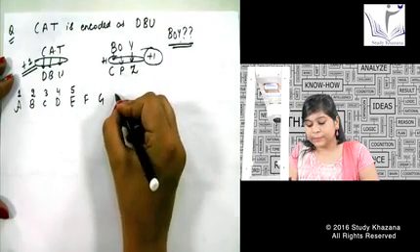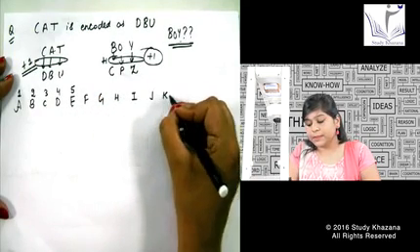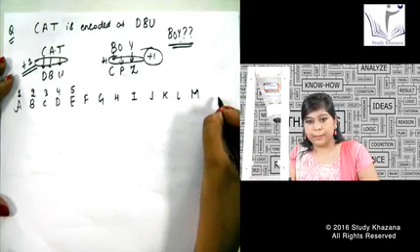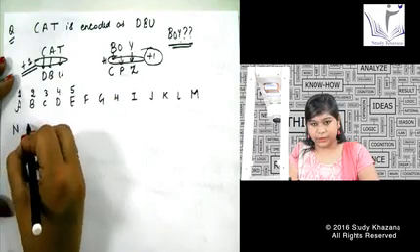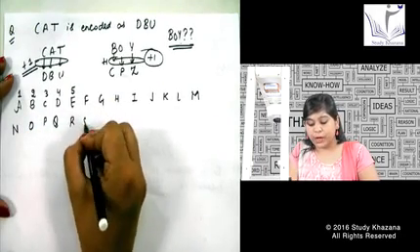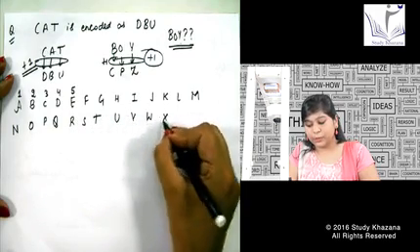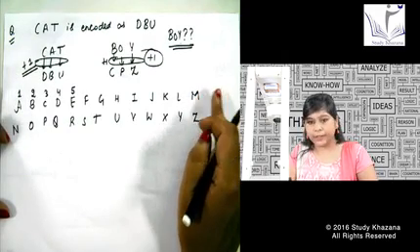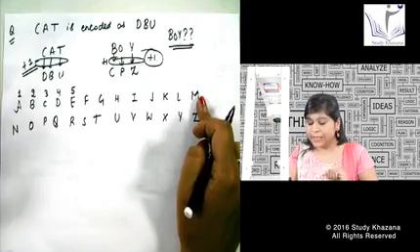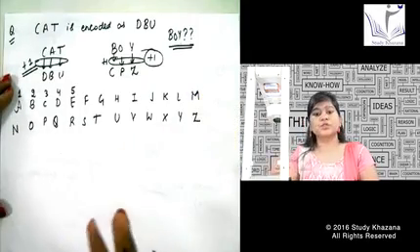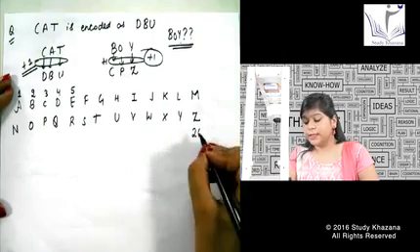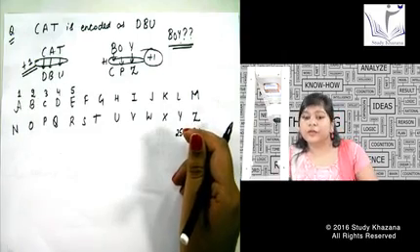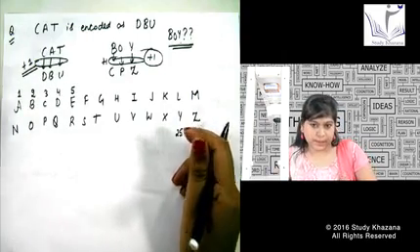Okay, let's see. I write a simple series. See, I am not writing N after this M. I am writing N in the next line. N, O, P, Q, R, S, T, U, V, W, X, Y and Z. There is a logic for this. Because we generally know that Z is 26 and Y is 25. We do not need any extra effort for remembering the numbers for Y and Z, right?